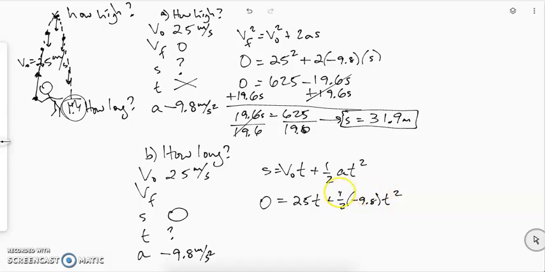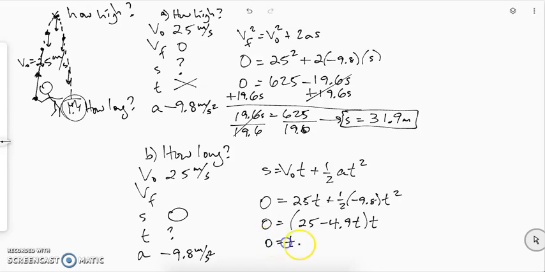Doing a little bit of arithmetic here and factoring a t out from both terms, we get a quadratic here that we can solve without using the quadratic formula. Since we factored this, we can solve this by factoring. First we set t, this factor, equal to 0, and then we set the other factor equal to 0.